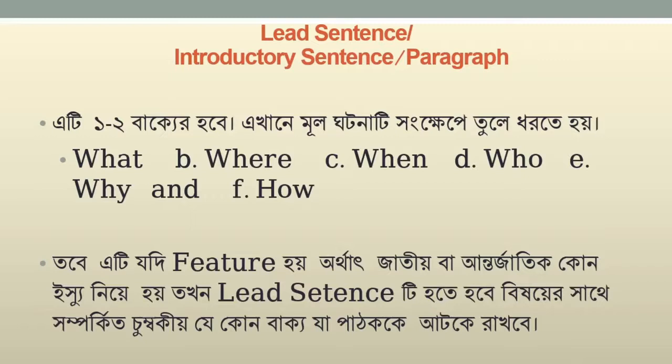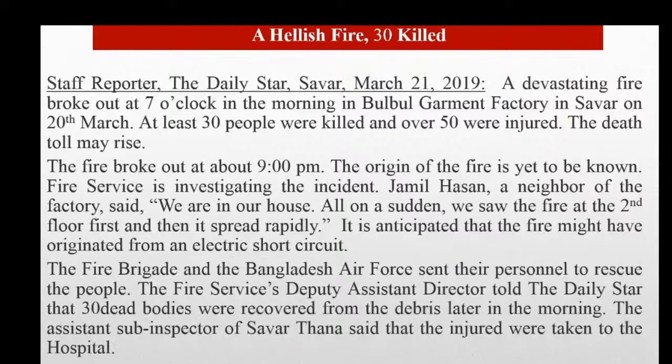Now look at this first paragraph of the news: "A hellish fire, 30 killed." Okay, read the first lines, or the lead. "A devastating fire broke out at 7 o'clock in the morning in Bulbul Garment Factory in Savar on 20 March. At least 30 people were killed and over 50 were injured. The death toll may rise." So here we see 3 sentences in our first paragraph.